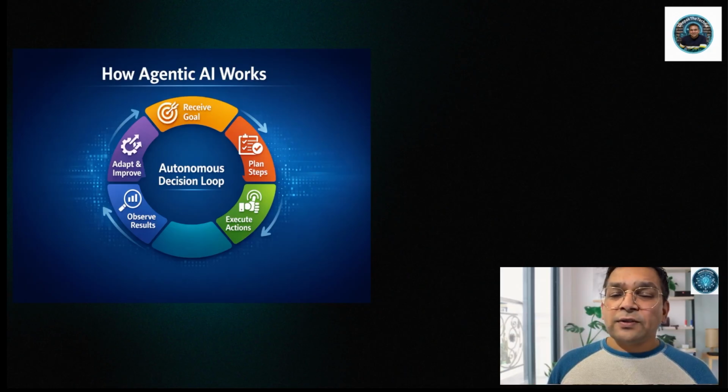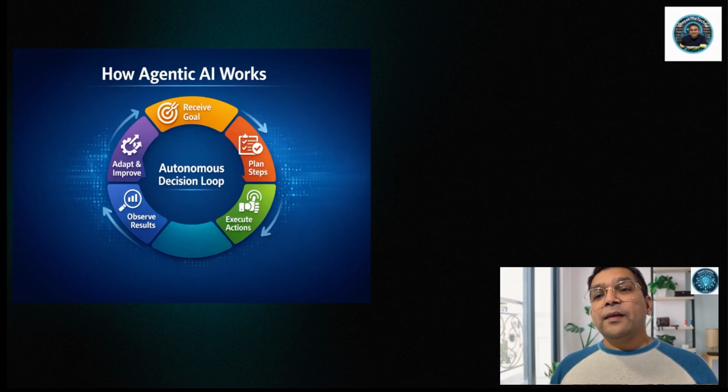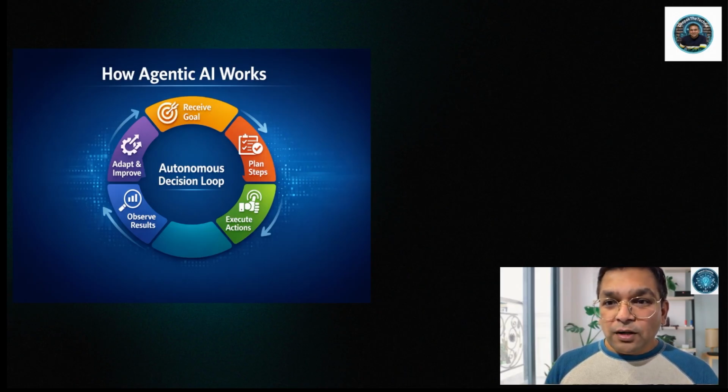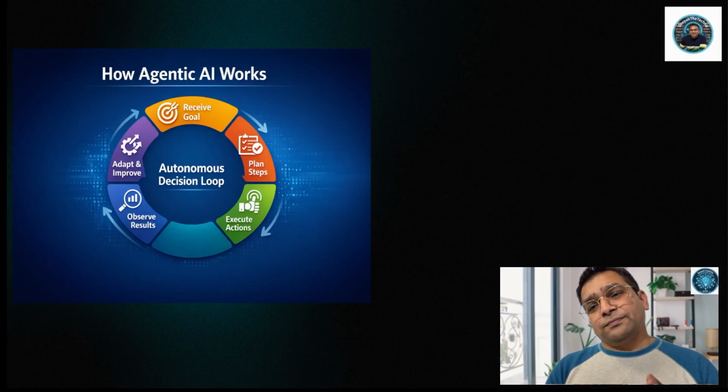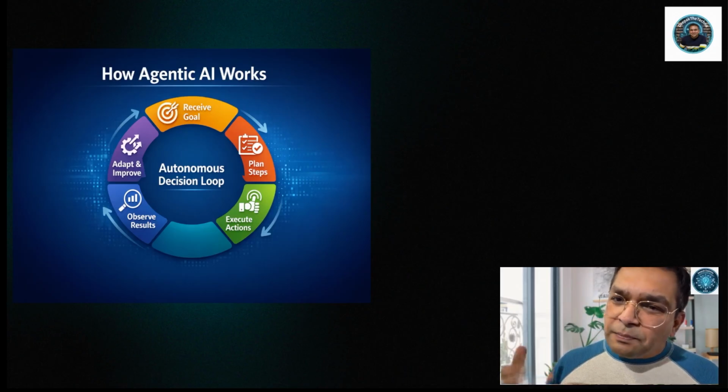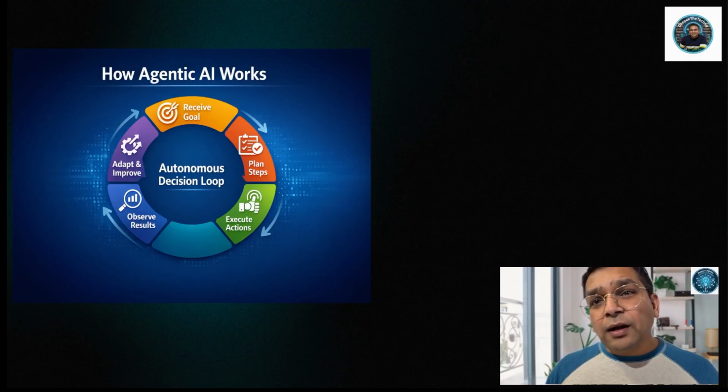Step number four is observe results. After every action, the agent checks the results. Did this step work? Did it move closer to the goal? If not, it reconsiders the next step. Step five, adapt and improve. Finally, the agent adapts. It learns from the outcomes, stores useful information, and improves future decisions. Over time, the agent gets better, faster, smarter, and more reliable.